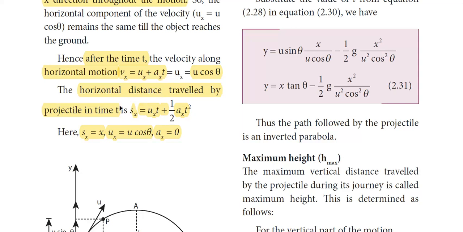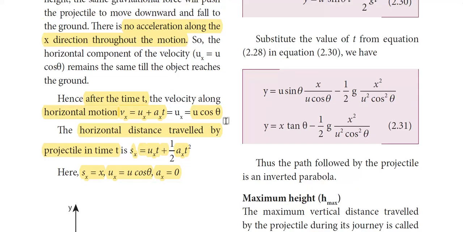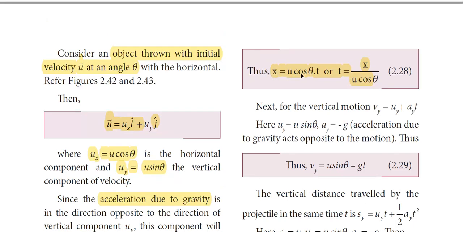When you need the value of the distance, we use the equation s is equal to ut plus half at square. And here also ax is equal to 0, so we have sx is equal to ux into t. Substituting these values, we have x is equal to u cos theta into t. Or if we require the value of t, which is the time taken by the projectile, then t is equal to x by u cos theta.